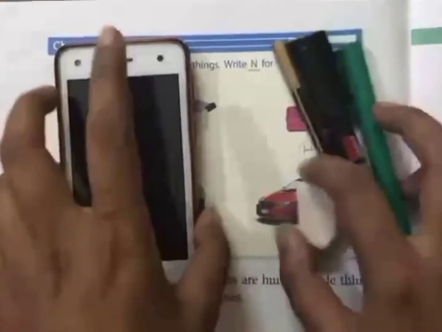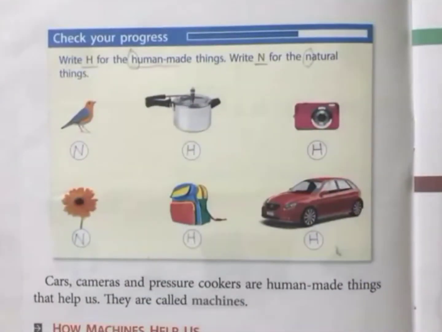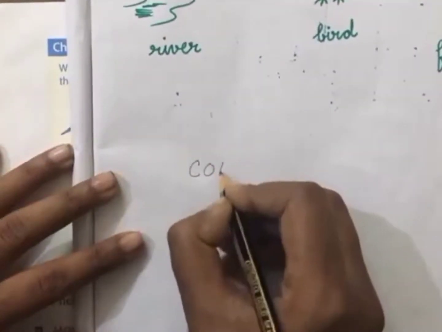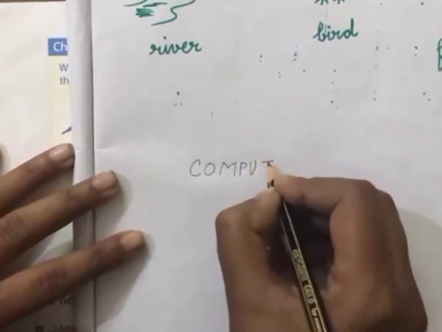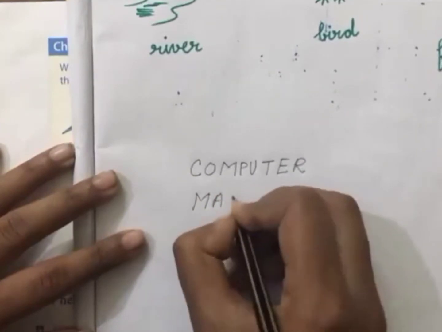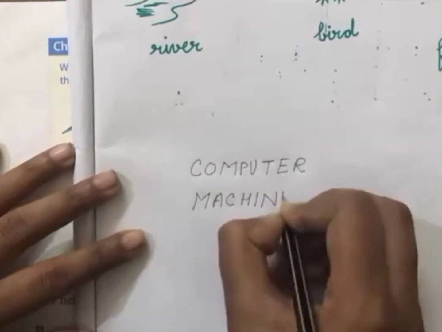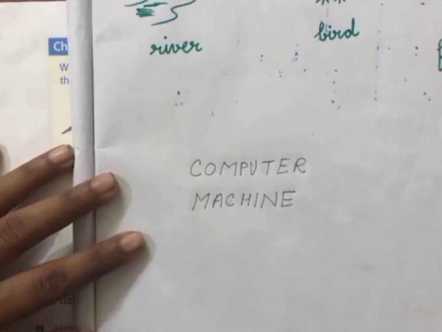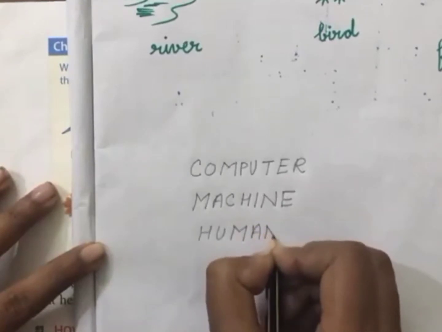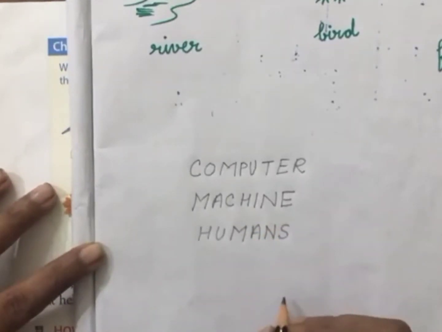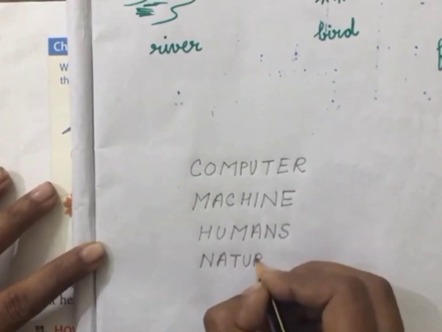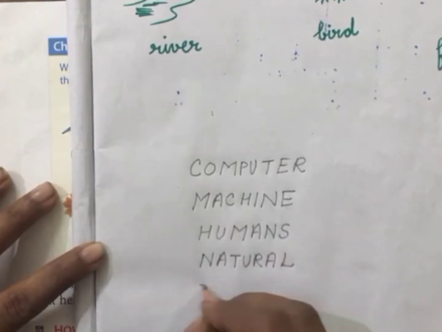Now I will give you few work that you will do at home, few homework. First one is learn the spelling of computer. Learn the spelling of machine. Humans and natural.